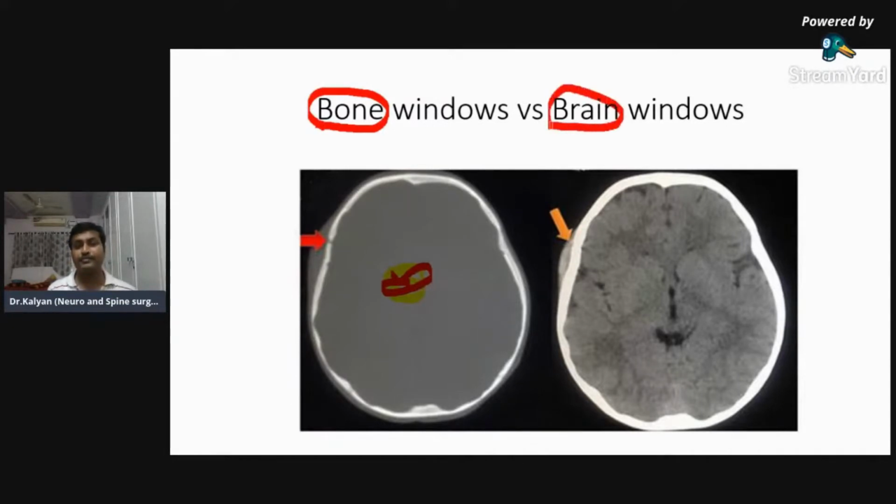It's so obvious. But if you try to look for a brain pathology in the bone windows, you will miss it. Similarly, if you look for a bone pathology in the brain window, there is a high chance that you can miss it. So always look for brain pathology in the brain window and bone pathologies in the bone window. These two things are the basic things which you look for when you look at a scan. So we have identified what is right, what is left.